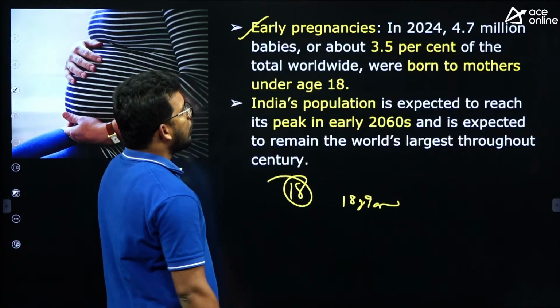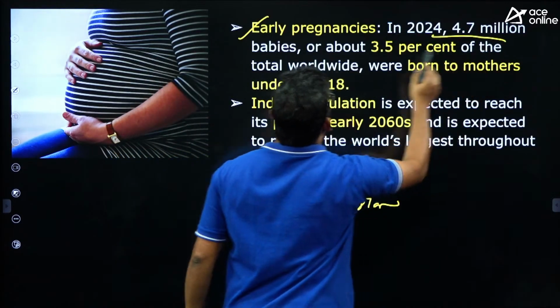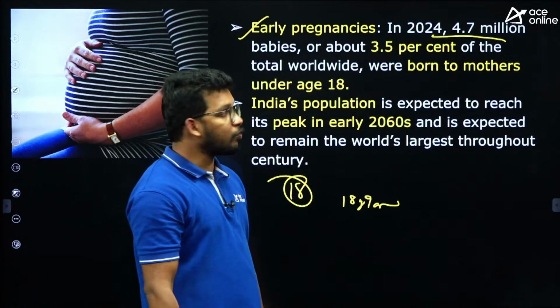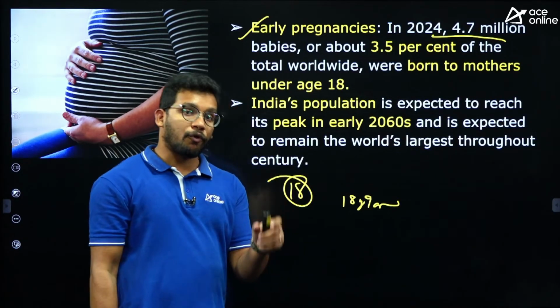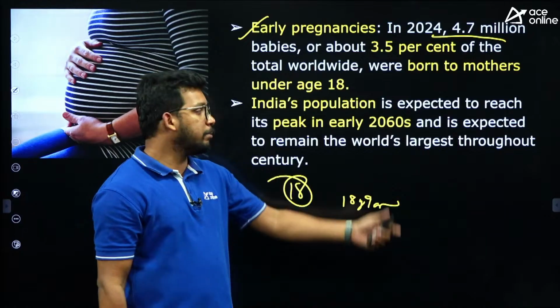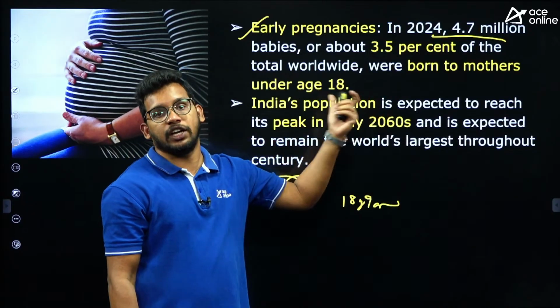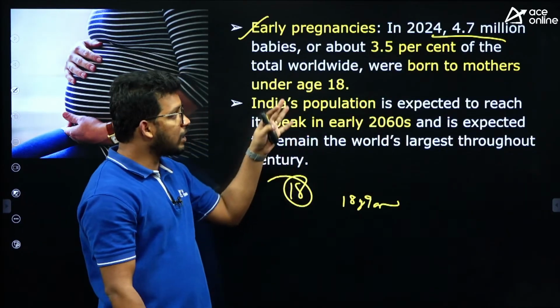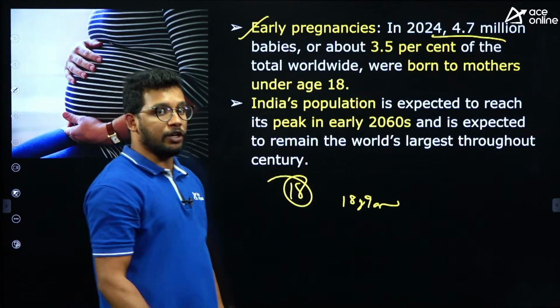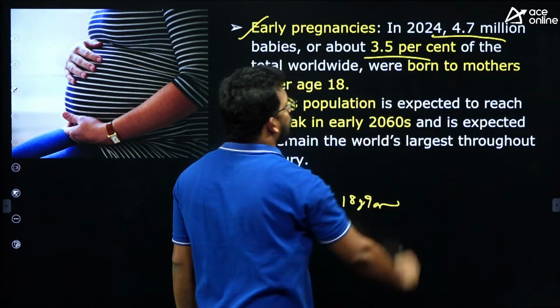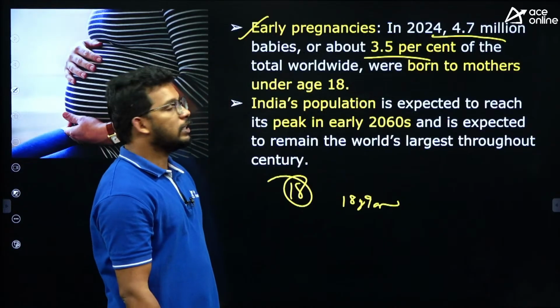Currently we have 4.7 million babies, that means approximately 47 lakh babies, being born before the mother is 18 years old. So that means there are early pregnancies which we have to reduce, right? It amounts to 3.5% of the total pregnancies that occur.